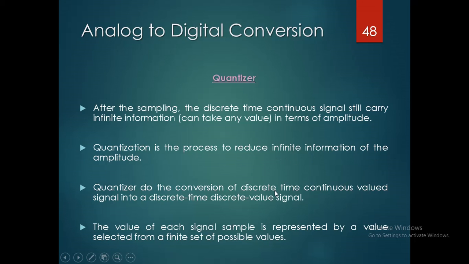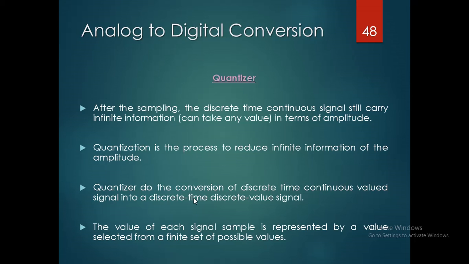The quantizer converts a discrete time continuous valued signal into a discrete time discrete valued signal. This is the most important section for converting an analog signal into a digital signal, as we know that DSP processors can accept only digital signals. So the analog signal is to be converted into the digital signal.